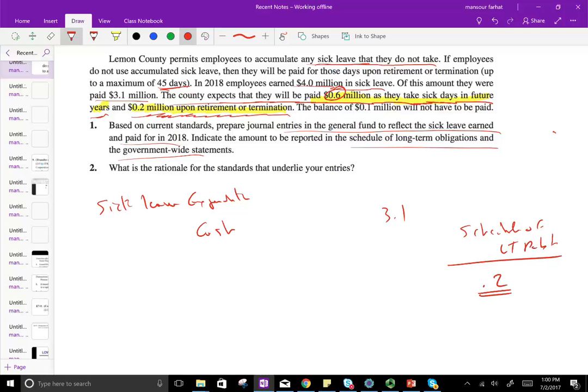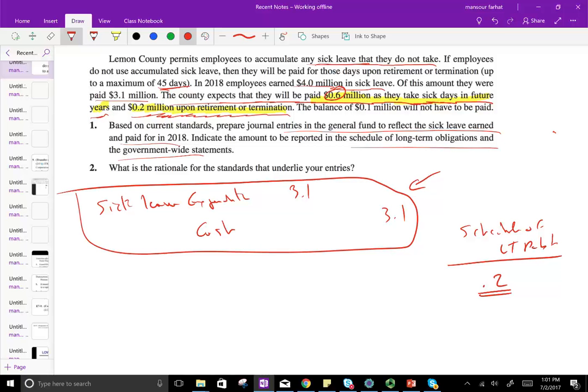What is the rationale for the standard that underlies your entry? Well, here we are dealing with modified accrual accounting. In modified accrual accounting, when it comes to sick leave, the only thing that we would record is anything that's going to reduce our current financial position, current financial resources. And the only thing that's going to reduce our current financial resources is the 3.1 million that we had to pay for sick leave during 2018.